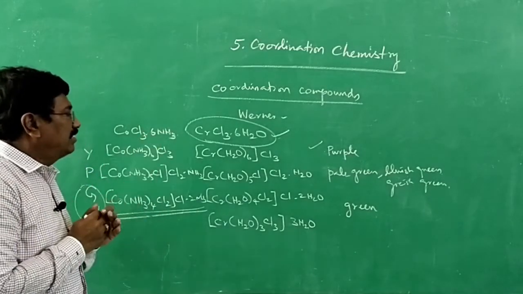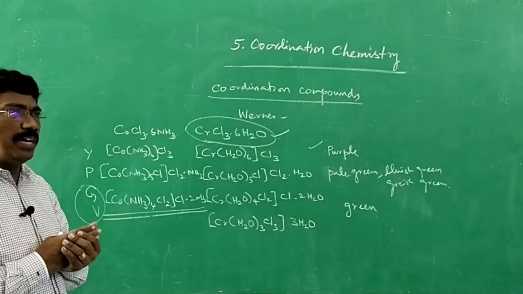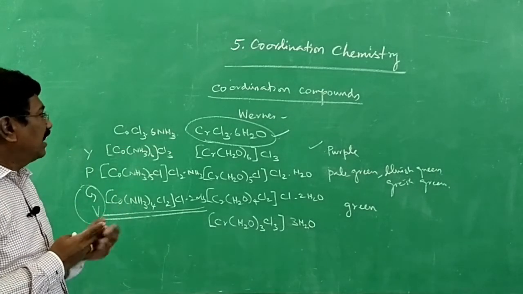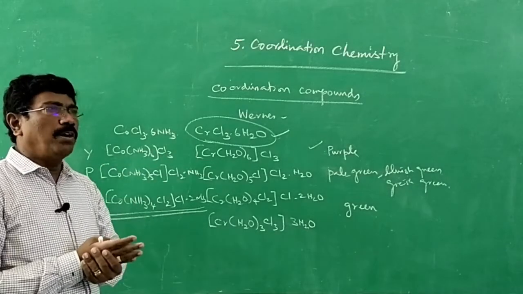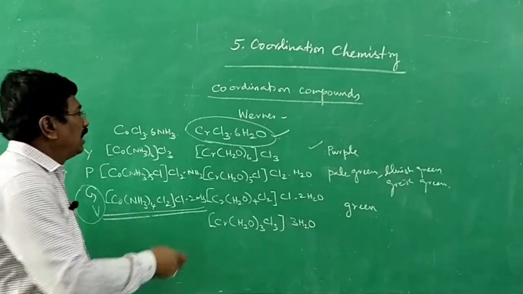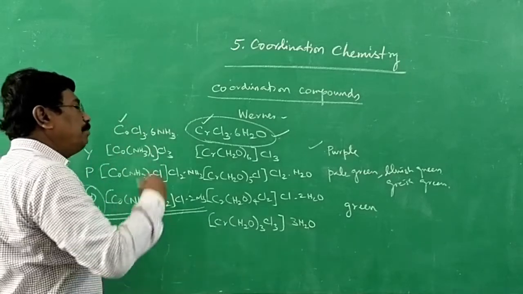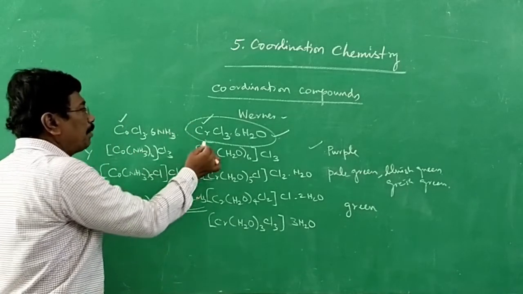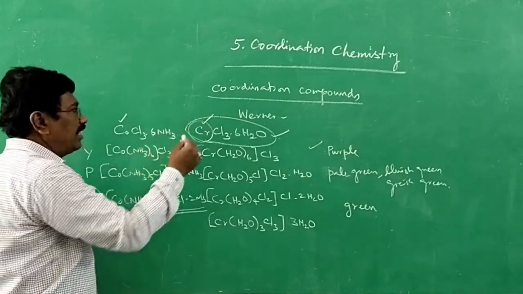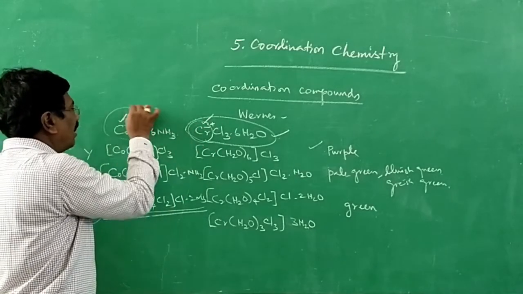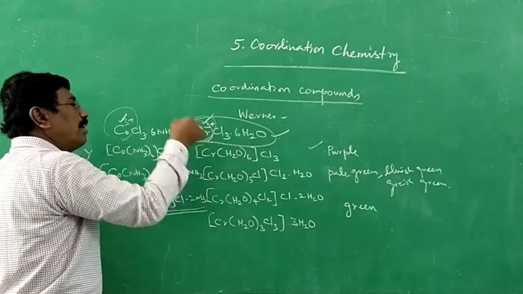And what is it? How are these bonds made up? And which type of element is getting involved in this type of bond? Usually we say metal atom, d block metal ion, d block metal atom. Sometimes it may be a metal atom or ion. Here it is Cr3+. Here it is Co3+. So, metal ion, d block metal ion.